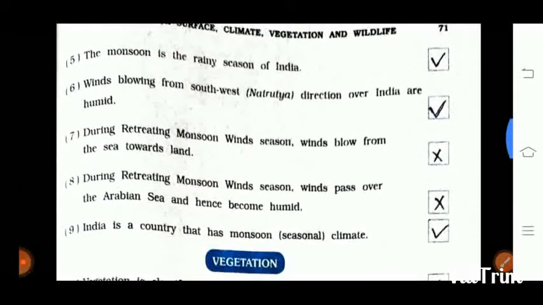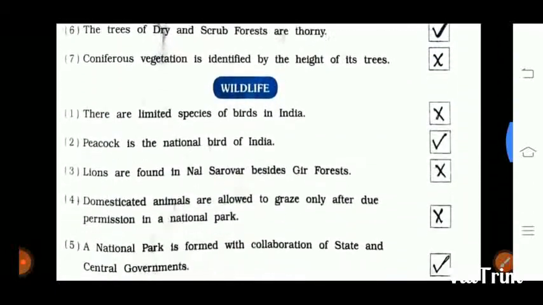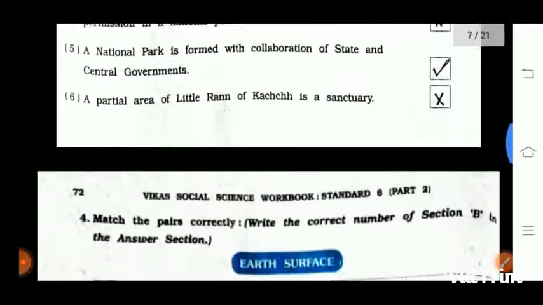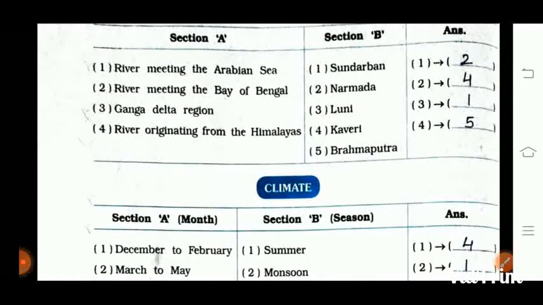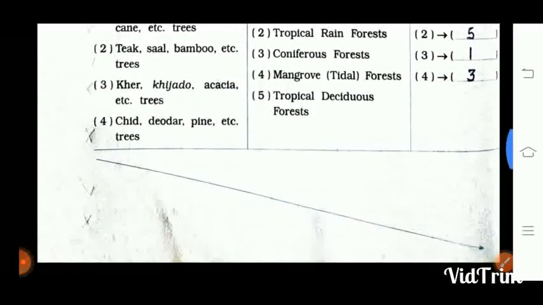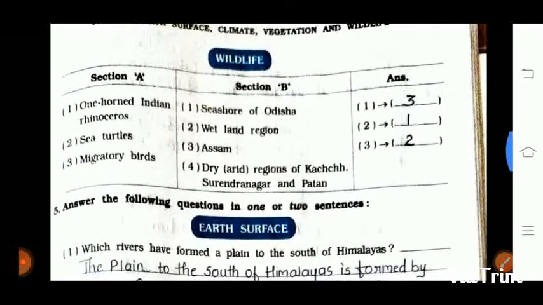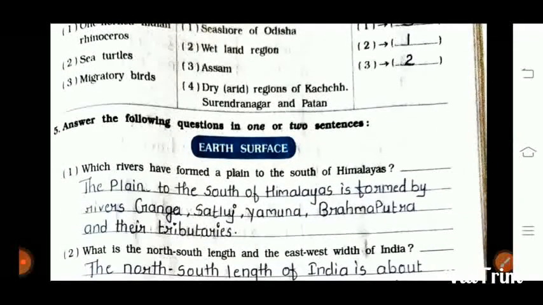Next page number 71 also. Then page number 72 is match the pair correctly. There are 3 match the pair. Page number 73 also there is one match the column. Then question number 5 is answer the following questions in 1 or 2 sentences.